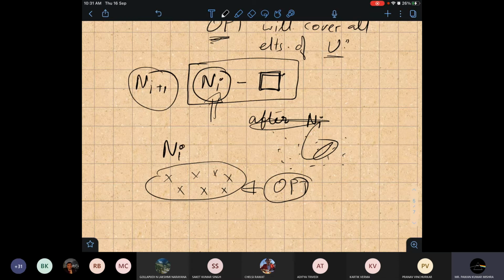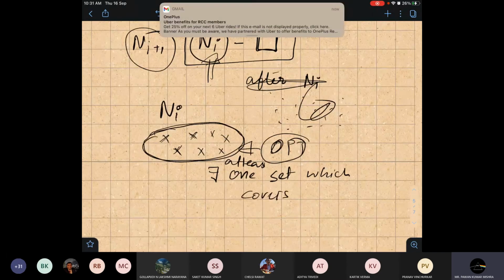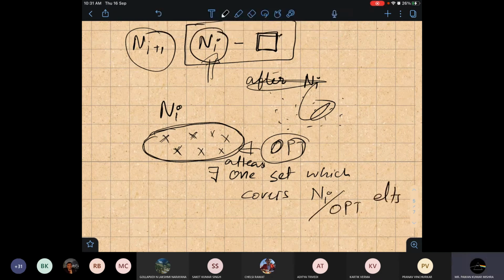Now we will apply the pigeonhole principle. If opt can cover the entire elements of ni, then there will be at least one set which covers ni by opt elements. ni is the set of uncovered elements, and we know that opt will cover the entire U, so opt will obviously cover ni also.